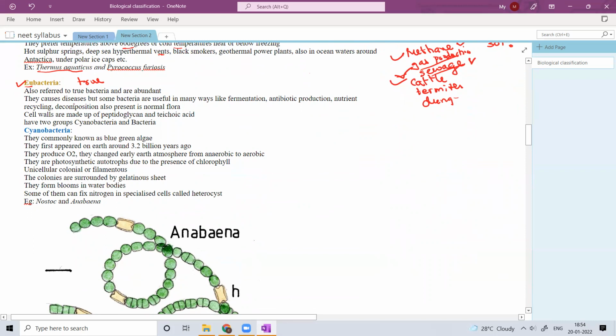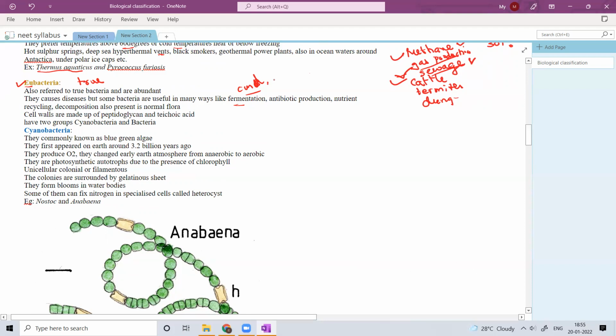You can find them in human infections as well, but some bacteria are also useful in many ways, like fermentation for making curd. In making curd you can find the involvement of bacteria. That is what fermentation is.